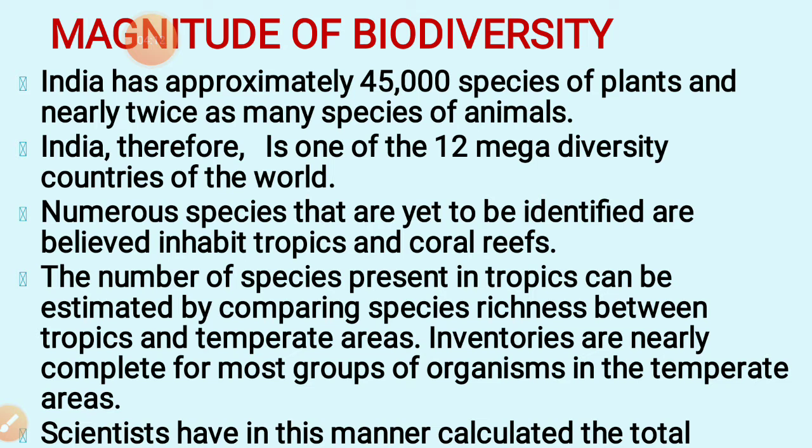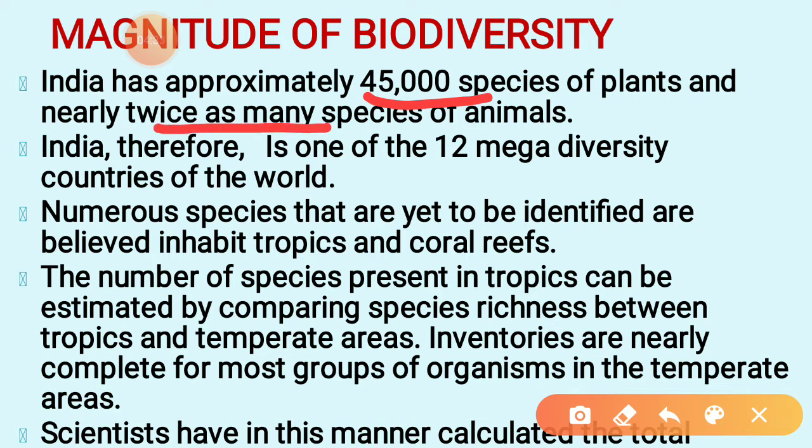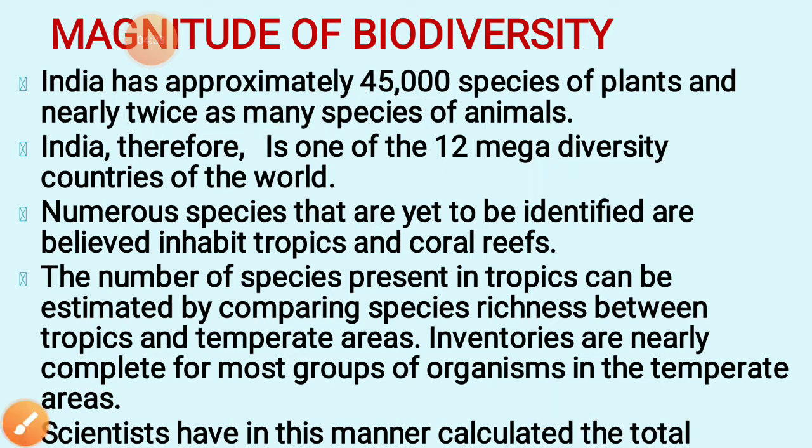India has now magnitude of biodiversity. Magnitude means how we can measure the diversity. So India has approximately 45,000 species of plants, nearly twice as many species of animals. India therefore is one of the 12 mega diversity countries of the world. Numerous species that are yet to be identified are believed to inhabit tropics and coral reefs.